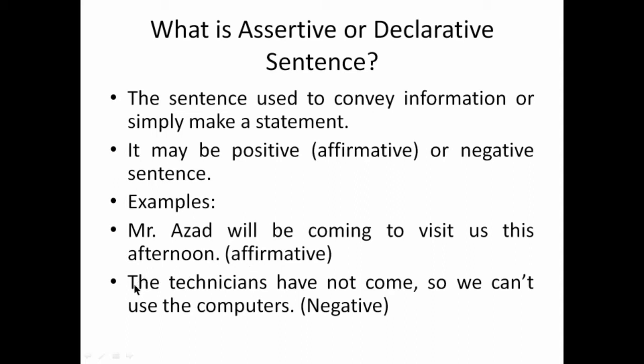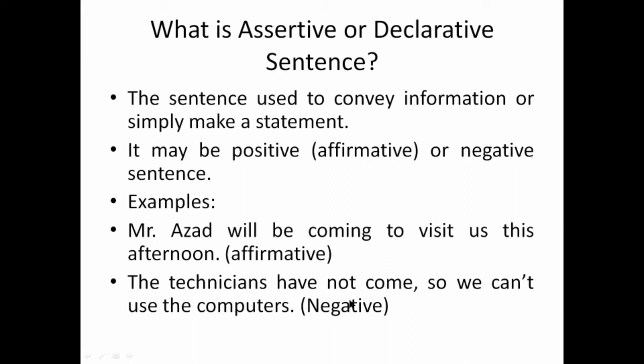So please see the next sentence, that is, the technician has not come, so we can't use the computers.